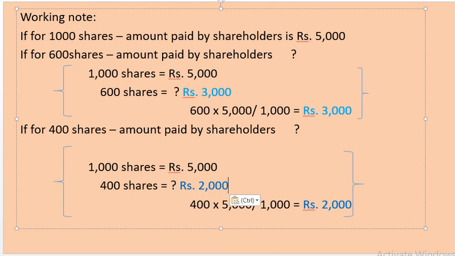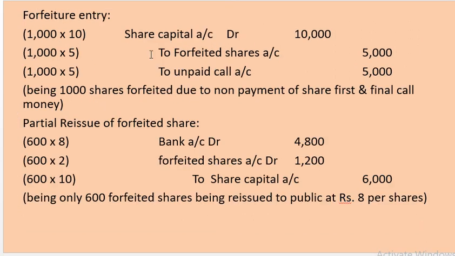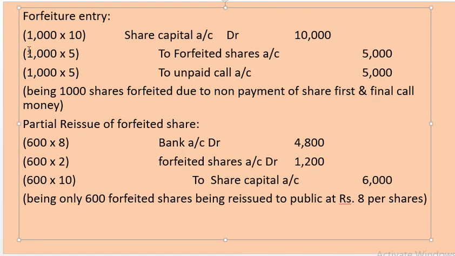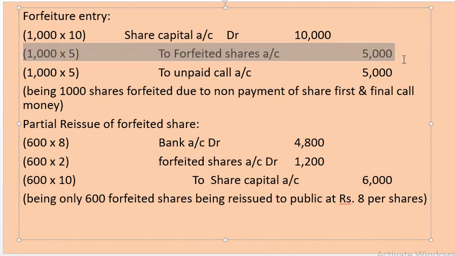For this we go to the previous journal, the share forfeiture entry. Here is the amount which we have taken, and we also know that this is the amount already paid by the shareholders. So, all the forfeited shareholders have paid up to 5,000 for their shareholdings. So, 5,000 is already paid.